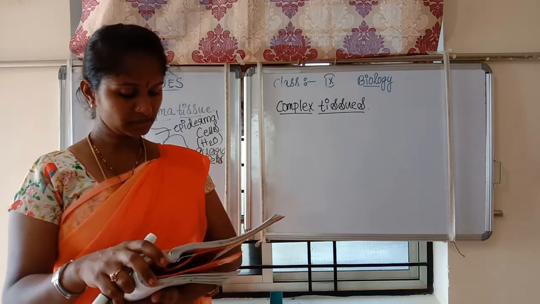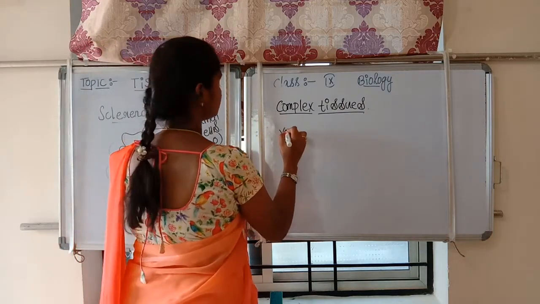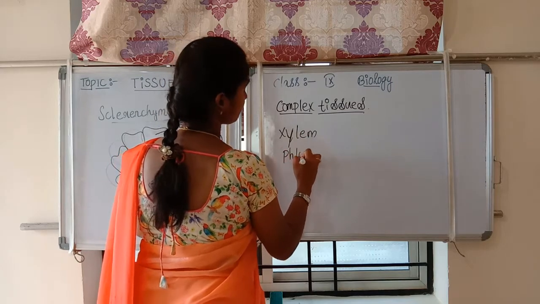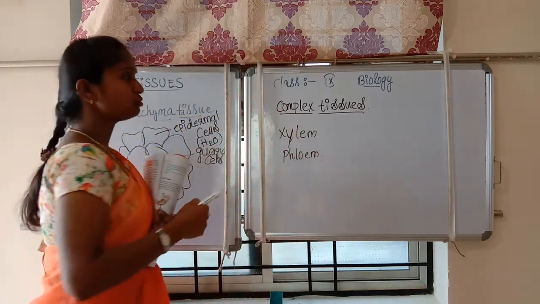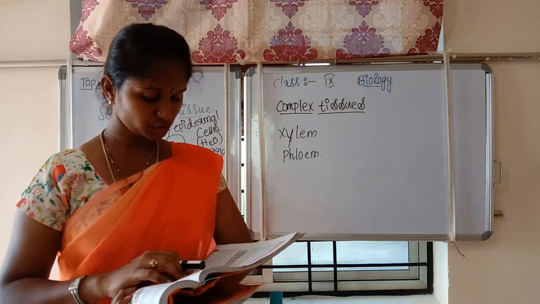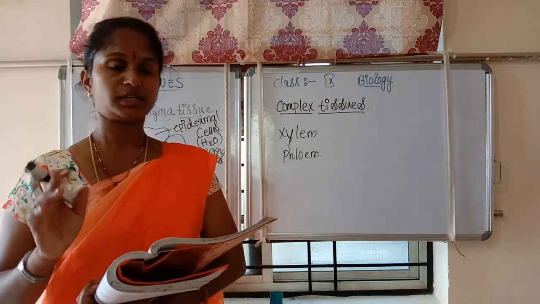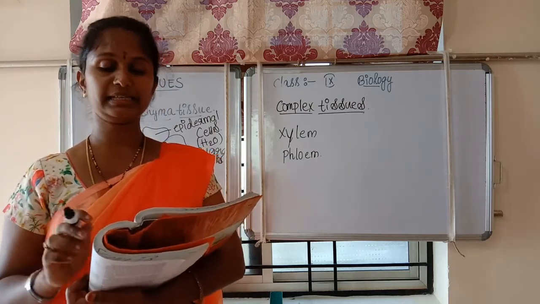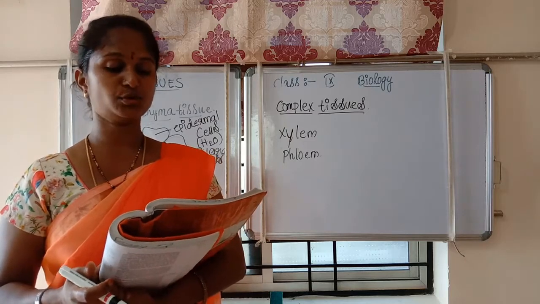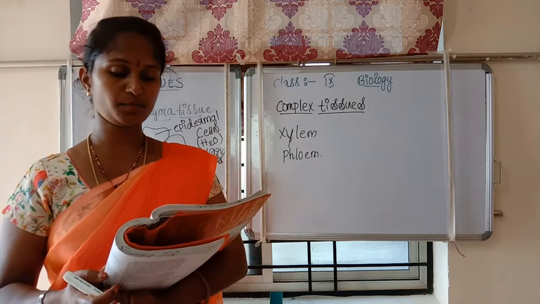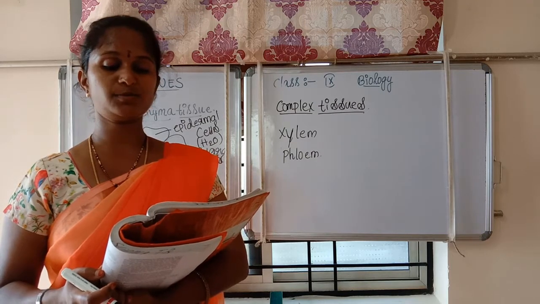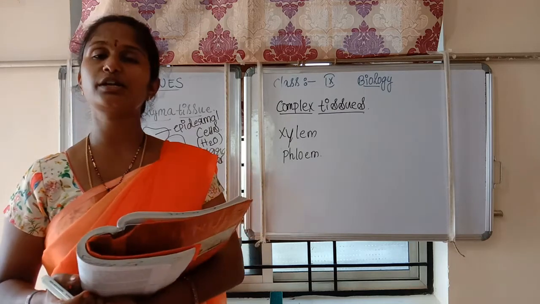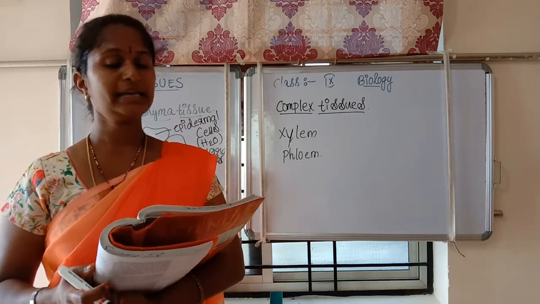That is xylem and phloem. These two tissues are present in complex tissues. They are both conducting tissues and constitute a vascular bundle, that is, vascular tissue. It is a distinctive feature of the complex plants, one that has made possible their survival in the terrestrial environment also. These complex tissues help the plant to live.